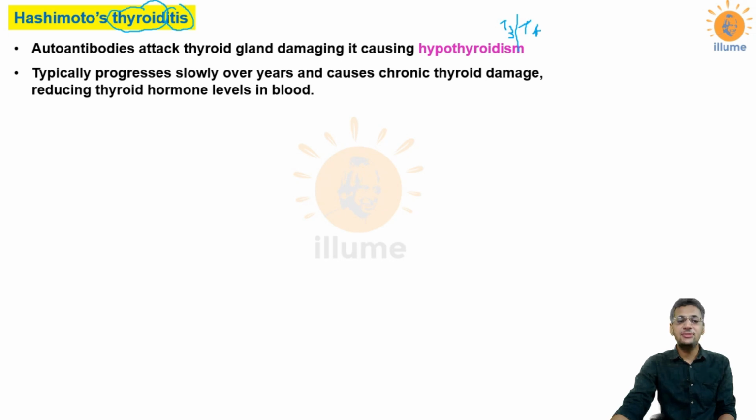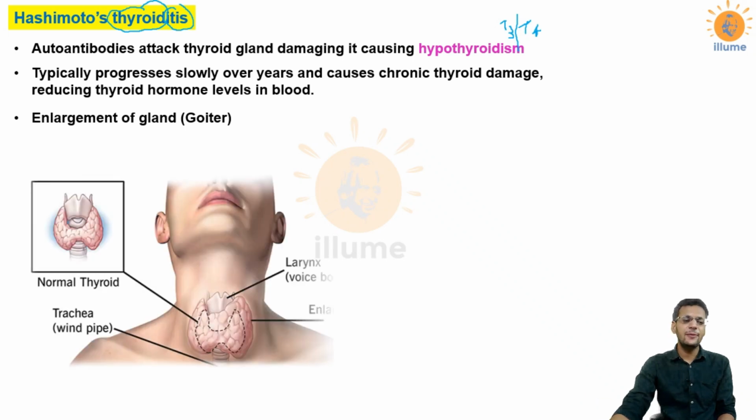In the case of hypothyroidism there would always be the presence of goiter. The disease progresses slowly over years, and in the chronic phase it causes thyroid damage, causing the loss of T3, T4. And that leads to enlargement of the thyroid, which is called goiter. Goiter is a general term which basically means enlargement of the thyroid gland. Now the enlargement of the thyroid gland has multiple causes. So goiters are of different types depending on the cause.